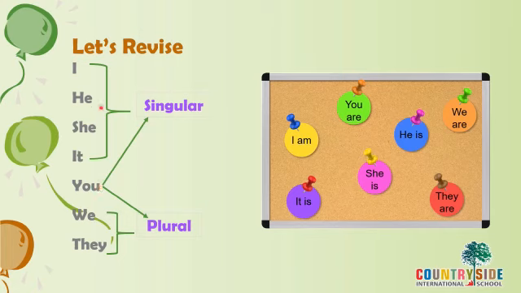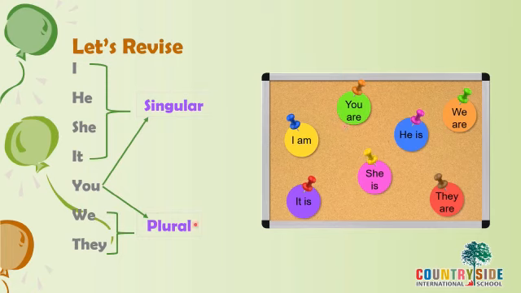Now with all singular pronouns, we use the word is. It is, she is, he is, right? With I, we always use the word am. You is a word which is used in both singular and plural, but still, with you, we always use are.